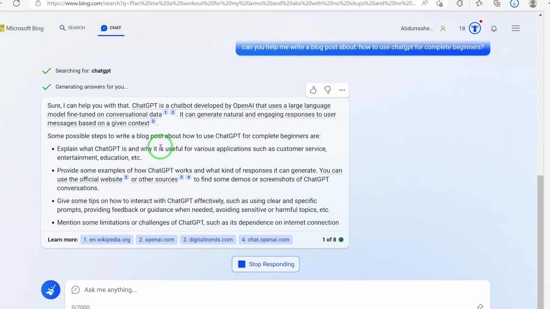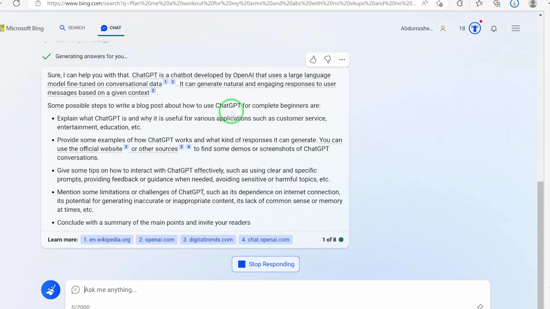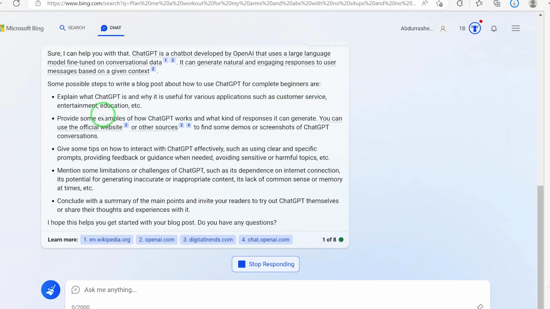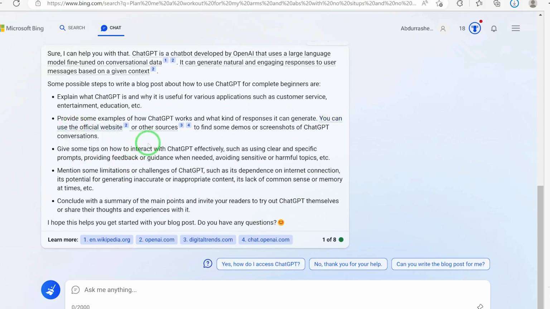Okay, some possible steps to write a blog post about how to use ChatGPT for complete beginners are: explain what ChatGPT is. So this is like an overview of what you should expect. And then provide some examples of how ChatGPT works and what kind of responses it can give. Give some tips on how to interact with ChatGPT effectively. Mention some limitations or challenges of ChatGPT. Conclude with a summary. And you can see it has now given you an overview of the ChatGPT post you want to write about. You can also see the sources where it has picked some of this information.